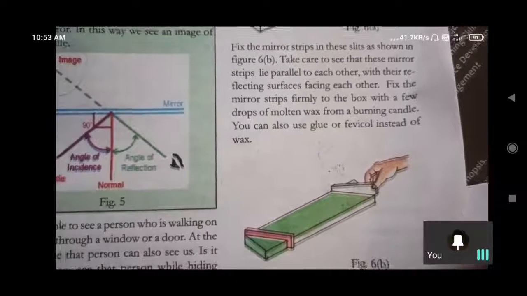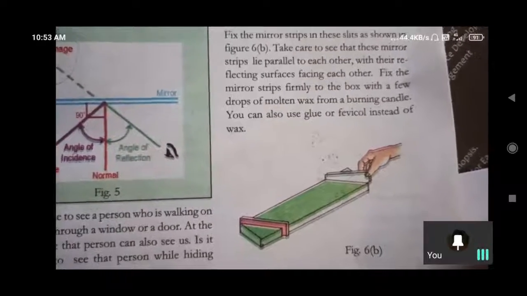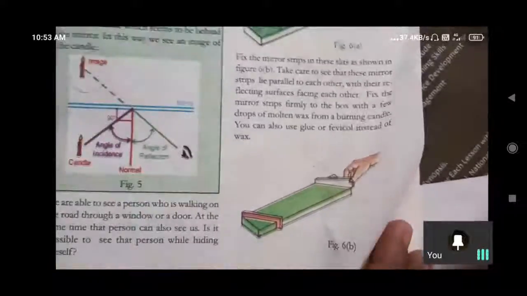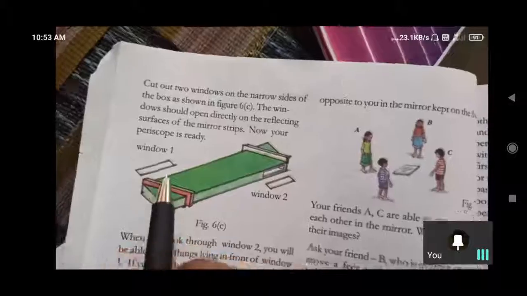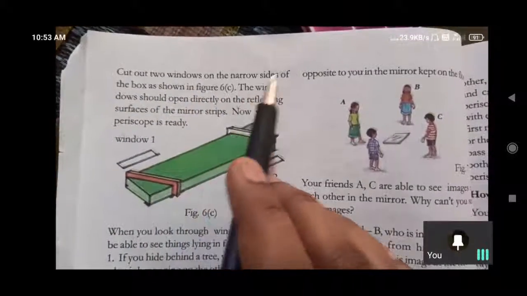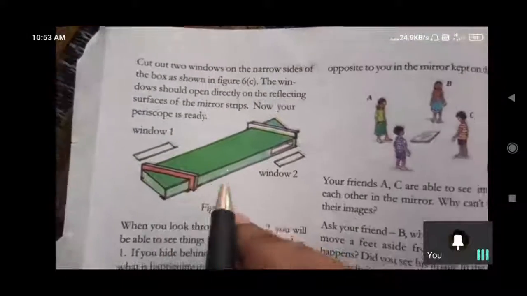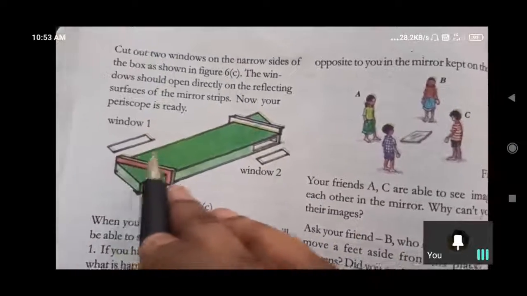You can also use glue or gum, anything: Fevicol, or wax for fixing it. It has to stick, so for that gum or any other adhesive you can use. Okay? And cut out two windows on the narrow sides. Narrow side means here. Here we have to cut a piece and here also we have to cut a piece, this side and this side.